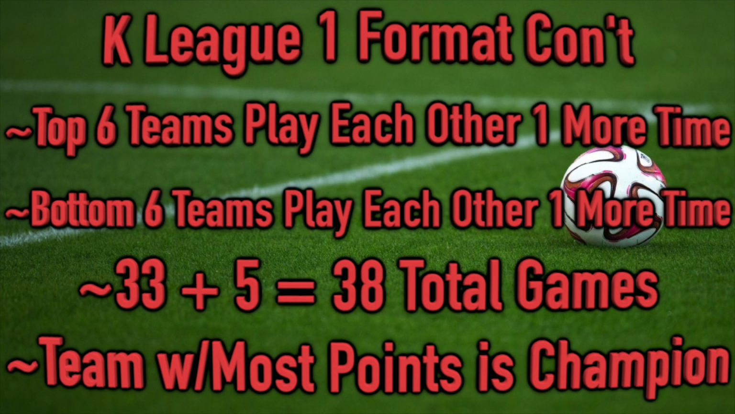They actually divide the top 6 and the bottom 6 teams, and then play an additional 5 playoff games where everyone in the top 6 plays each other one more time, and everyone in the bottom 6 plays each other one more time. So really their season is a total of 38 games. 33 where everyone plays the other teams 3 times, and then each club plays the others either in the top 6 or bottom 6 one more time, depending on where they are in the standings. Whoever has the most points at the end of those 38 games is the winner.